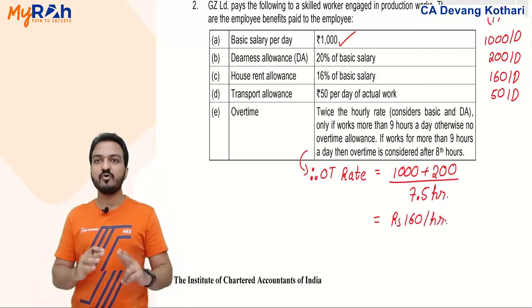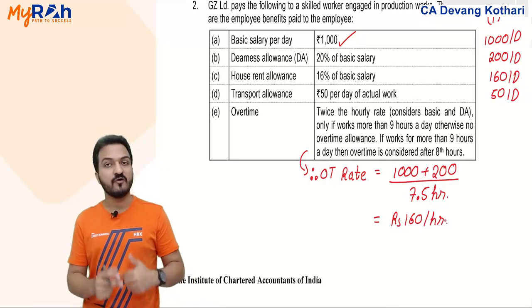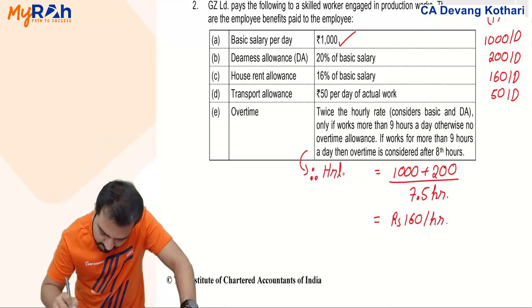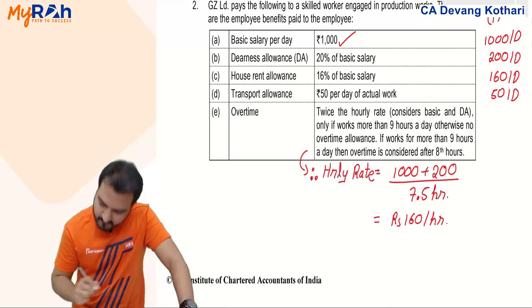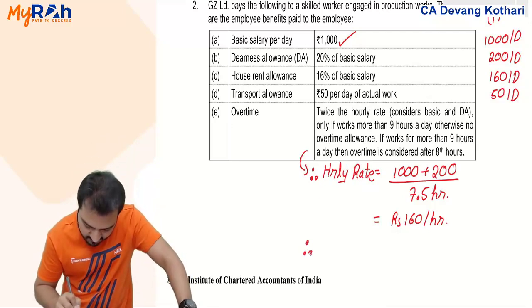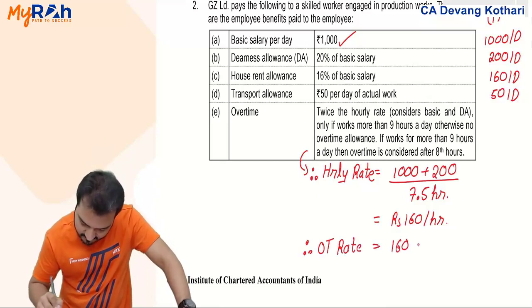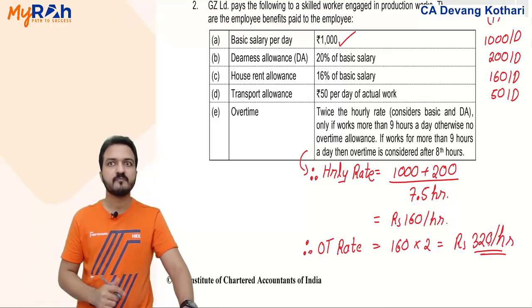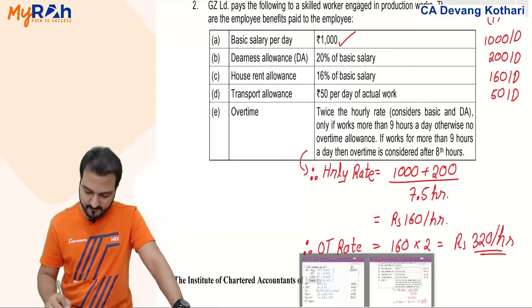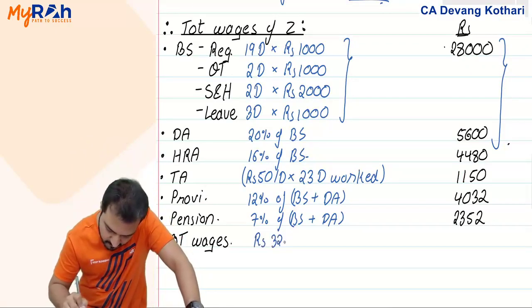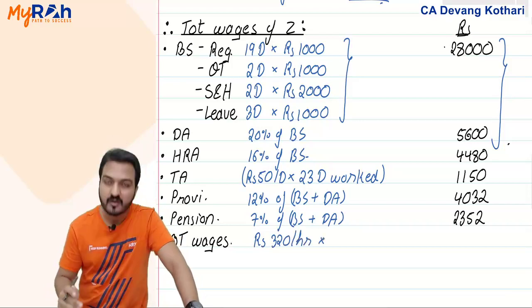And they say during overtime you pay double of this basic rate, double of the hourly rate. So if this is my hourly rate, 160 per hour, therefore overtime rate is double of 160, that is 320 per hour. Yes, so my overtime rate is 320 per hour, and this guy will be paid overtime rate 320 per hour for how many hours?